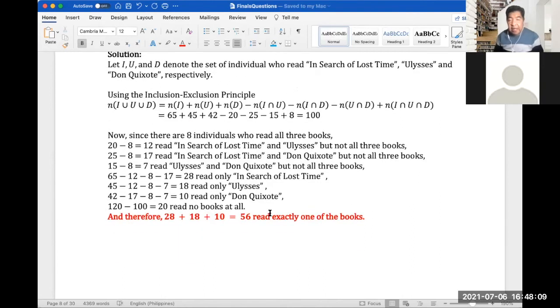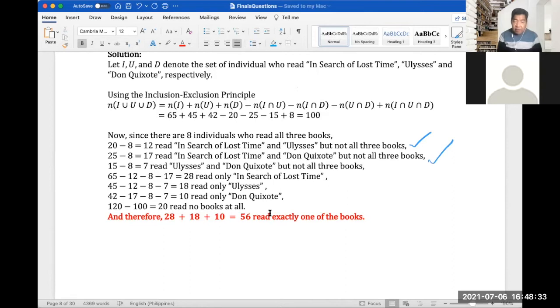So now since there are 8 individuals who read all three books, 20 minus 8 is 12. So these are the people who read In Search of Lost Time and Ulysses, but not all three books. And then 25 minus 8 is 17, they read In Search of Lost Time and Don Quixote, but not all three books.